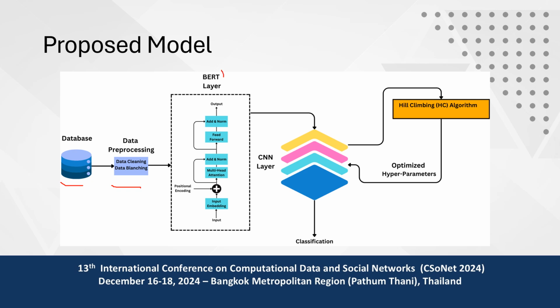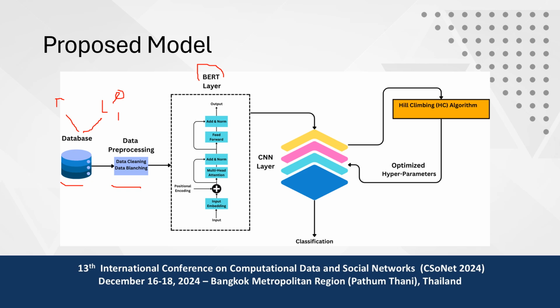Then we use a BERT layer. The main use of the BERT layer is extracting features from the text, because this dataset has two columns: first the text and second the labels. The text contains the specific email text, and the labels contain 0 and 1. 0 means it is phishing and 1 means it is non-phishing.